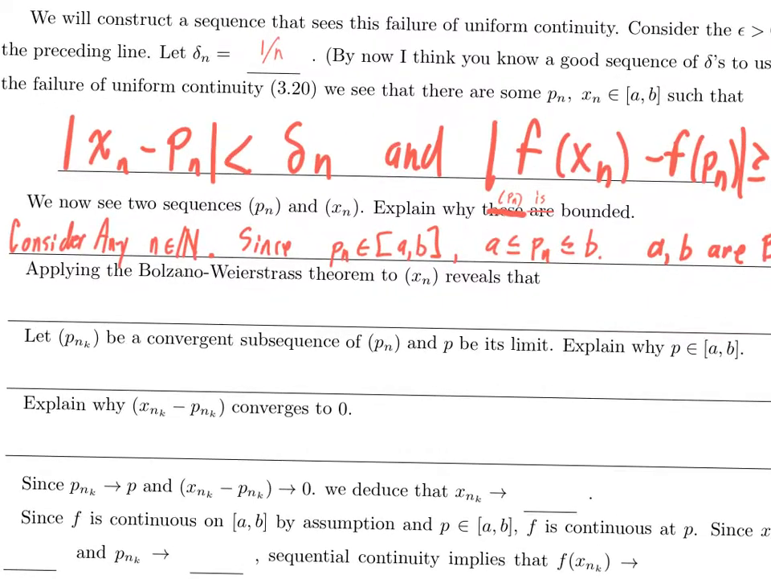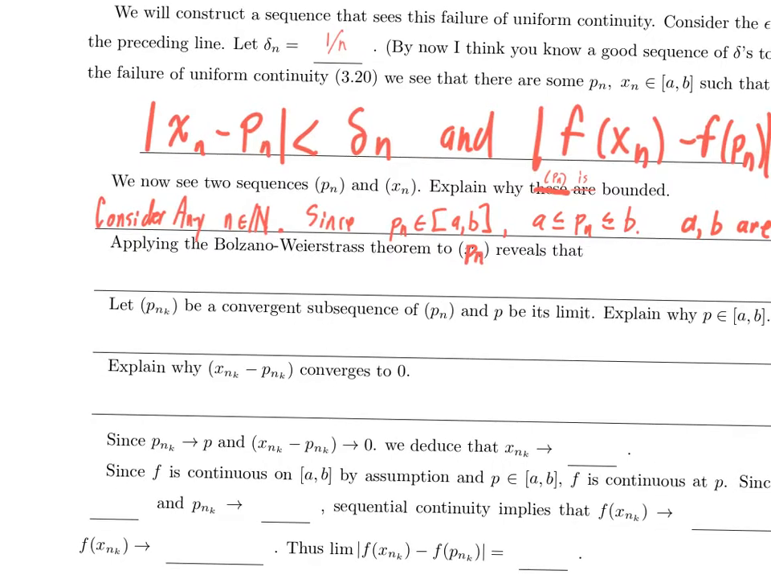So the Bolzano-Weierstrass theorem says something about any bounded sequence, and I'll switch from x sub n to p sub n. x sub n and p sub n are really supersymmetric. You could interchange them and the same proof would work, but I'll stick with p sub n. So the Bolzano-Weierstrass theorem says that p sub n has a convergent subsequence. Well, if it has a convergent subsequence, let's just give it a name. Let p sub n sub k be a convergent subsequence of p sub n, and let p be its limit.